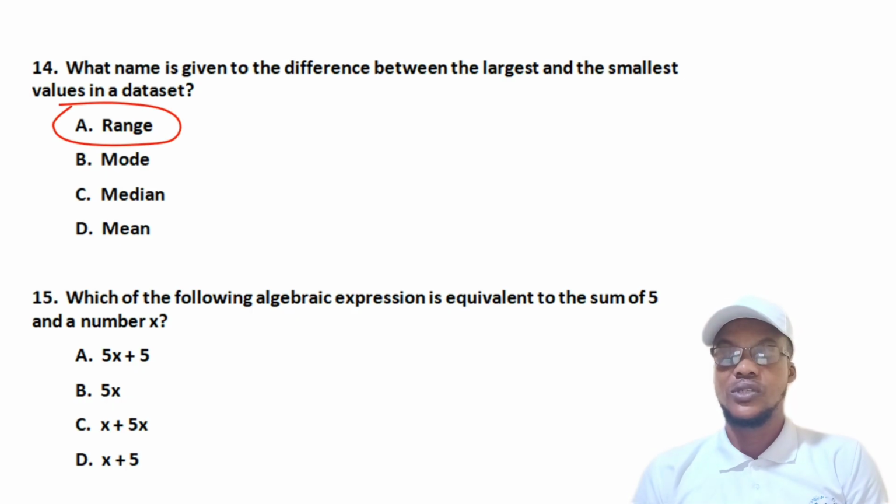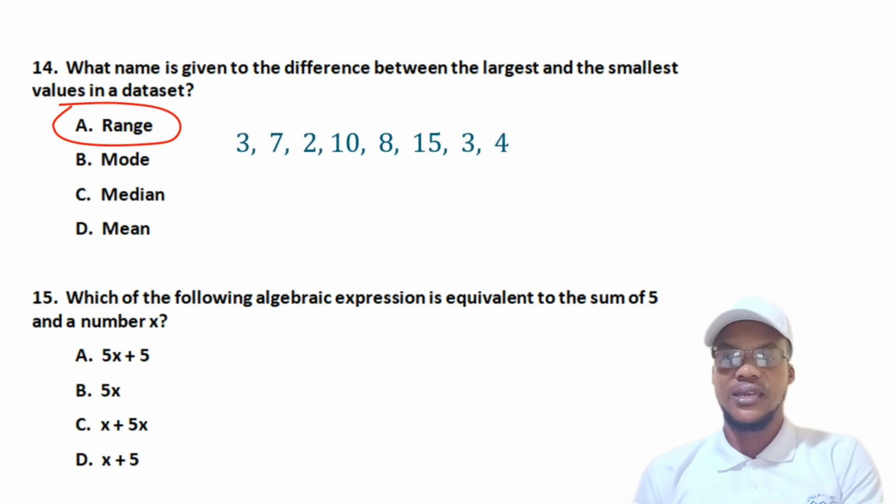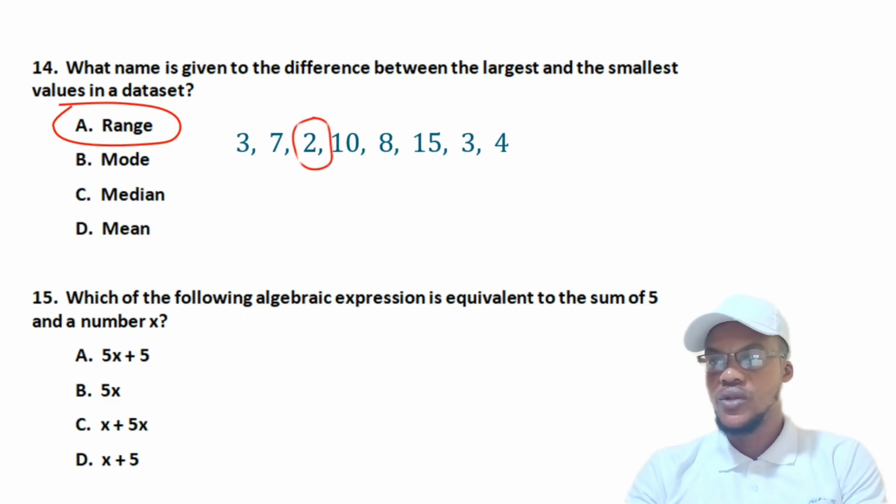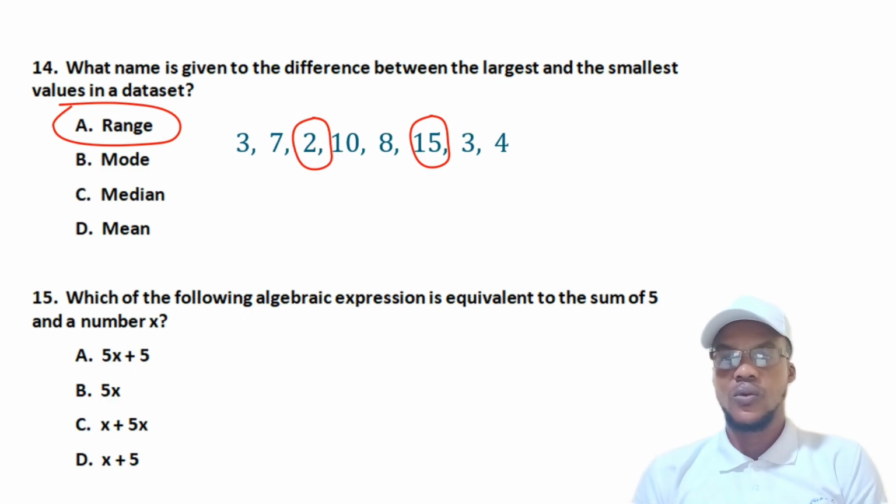Now let me give you an example, just in case in a question you are given a set of numbers or a data set and asked to find the range. How do you find the range? It's just a matter of finding the difference between the largest and the smallest. Among these numbers, which one is the largest and which one is the smallest? We know that 2 is our smallest and 15 is our largest. So you just find the difference of the two. And once you find the difference, you are good to go.